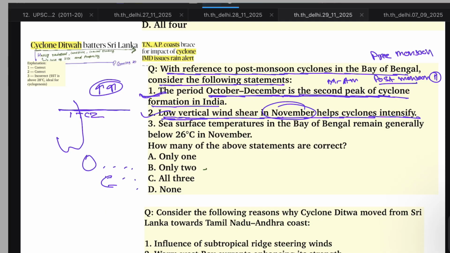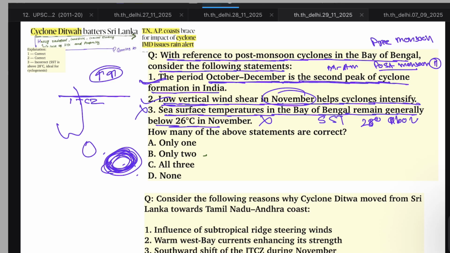That is why cyclone formation in November has occurred here. Third, sea surface temperature in the Bay of Bengal remains generally below 26 degrees in November. No, this is incorrect. The first condition for cyclone formation is that the sea surface temperature should be 28 degrees or above. So the third is incorrect. Statements 1 and 2 are correct, only 2. Sorry, only 1 and 2.